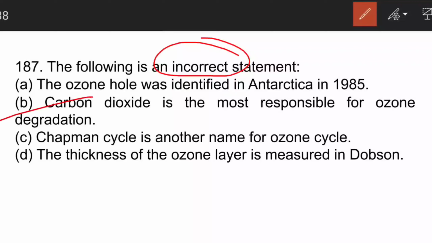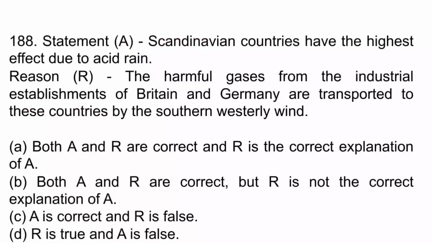Here B is the wrong statement. The main cause of this degradation of ozone layer is fluorinated gases like chlorofluorocarbon, hydrofluorocarbon, and sulfur hexafluoride. The next question is statement and reason. Scandinavian countries have the highest effect due to acid rain.